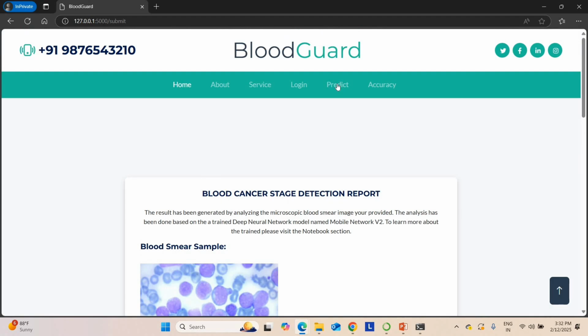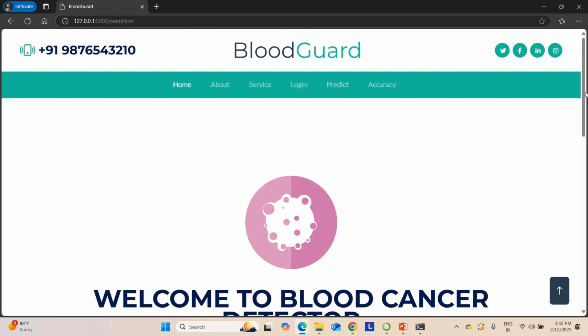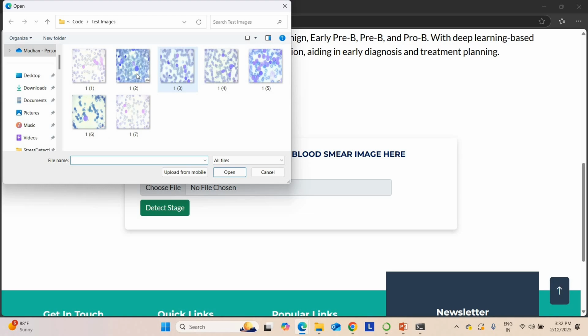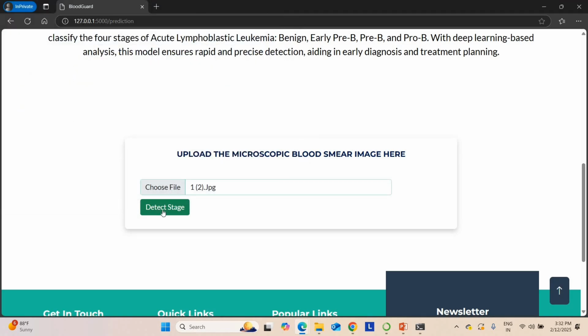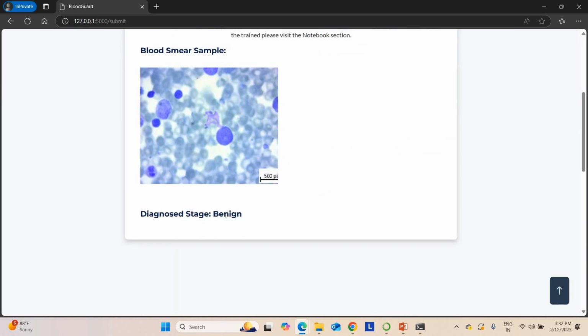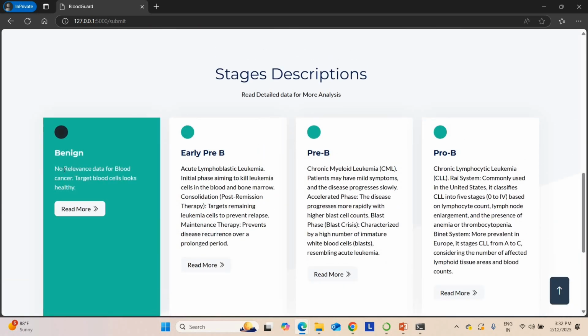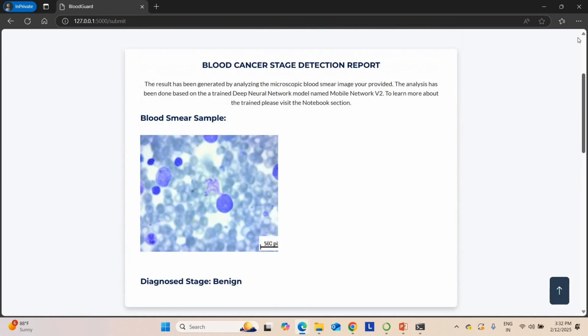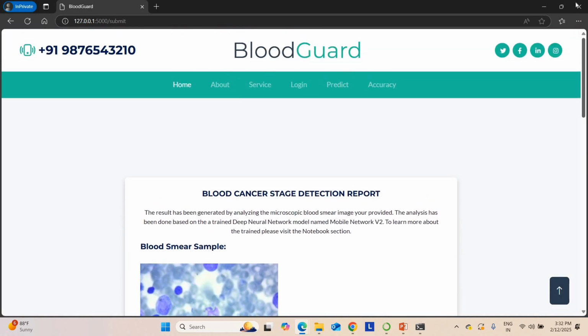Okay, I'm going to upload one more image here. One more stage. I'm using this image this time. So I got a result as benign. Benign means there is no relevant data for blood cancer. The targeted blood cells look healthy, so you don't have any blood cancer. Okay, there are 4 stages involved in this project, so it's perfectly working. You can upload whatever images and check.